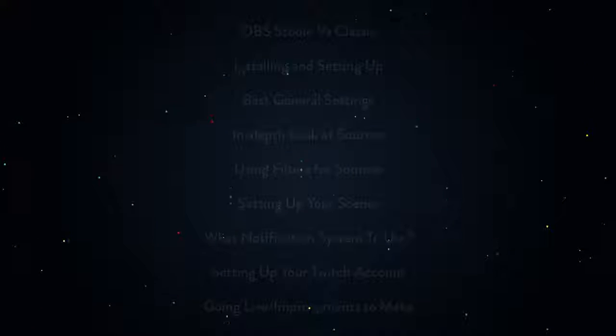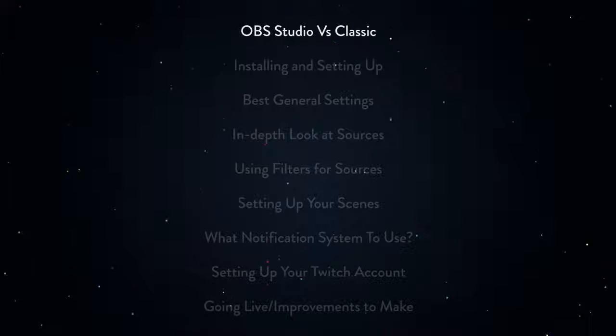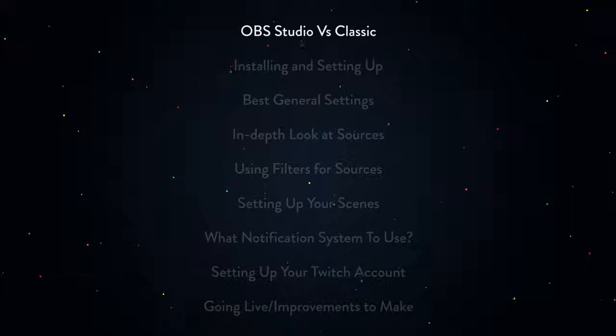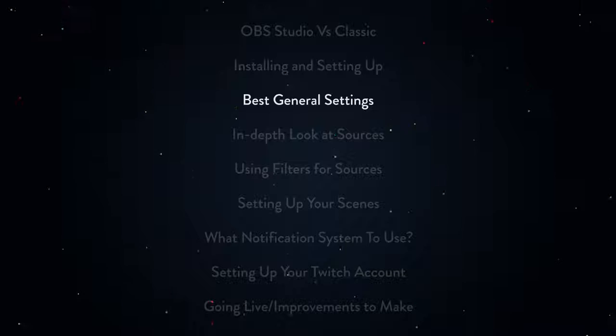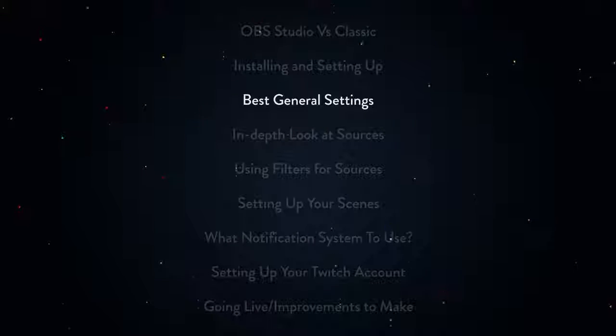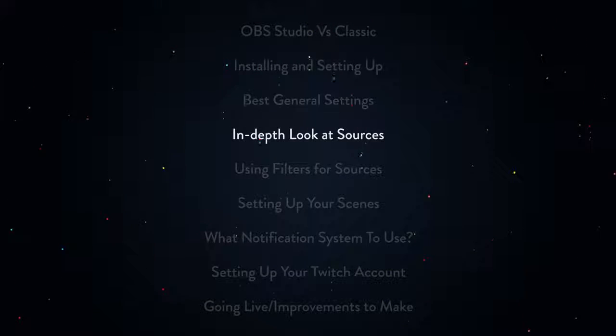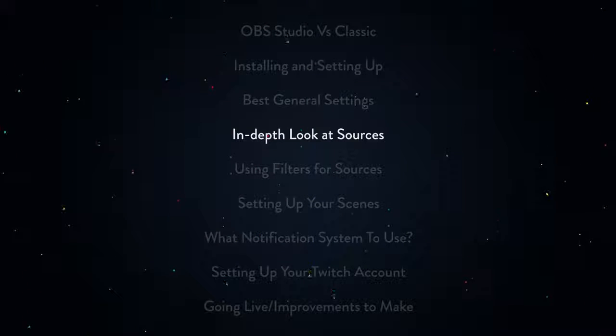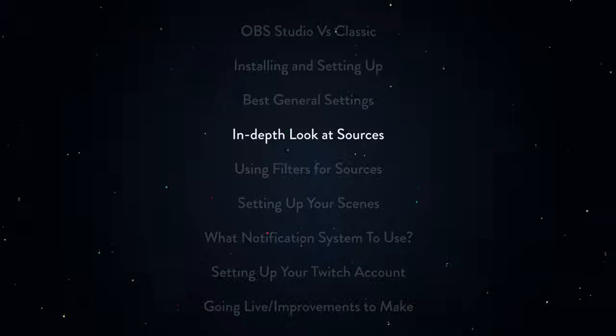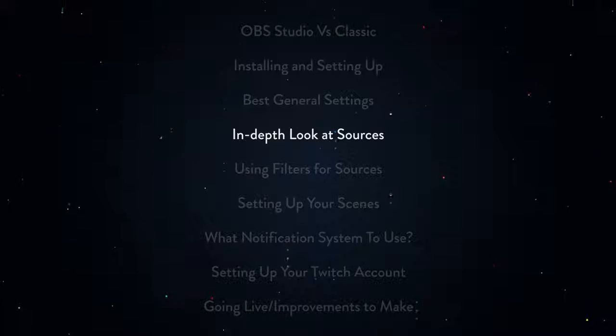So you might be wondering, what am I going to learn in this series? The first thing that we're going to talk about is the difference between OBS Studio and OBS Classic. So if you haven't upgraded yet, you're going to understand why I think you should make the move. Then we're going to download, install, and set up profiles inside of OBS Studio. Following that, we're going to move into the general settings for OBS Studio, which will actually be a two-part episode. We'll take a look at using different sources after that. We're going to go into all the details about sources and really give you a strong grasp on how OBS Studio works and what you can do with it.